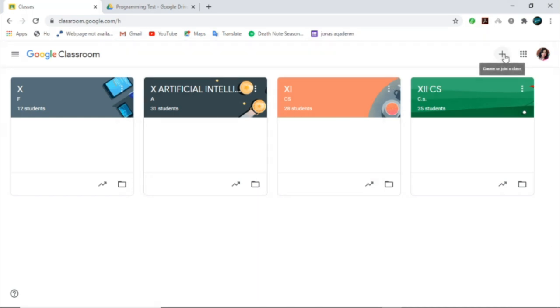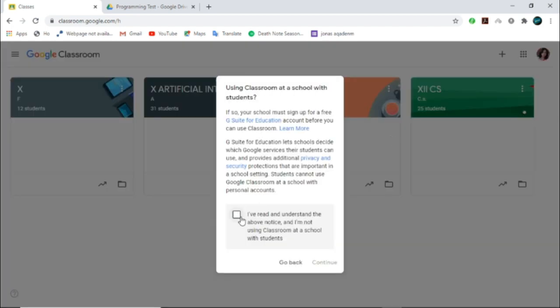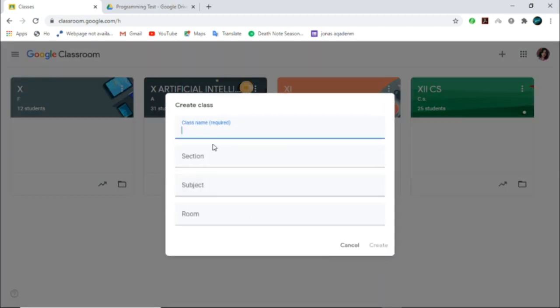So to create the class, you need to click on this plus sign. You will get two options, join class and create class. Your students will also be using the join class option, but the teacher will use the create class option. Just accept this and click on continue. Give the class name, section and subject, right? Room is optional. You can give a room, say room number 1 or 2, or if you don't want to give the room, click on create and your class will be created.